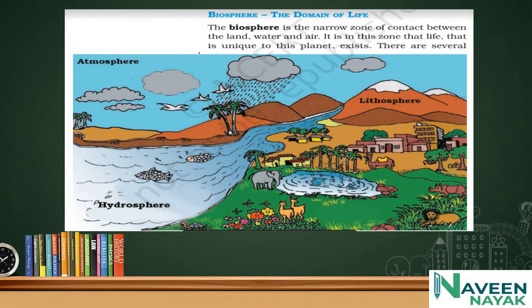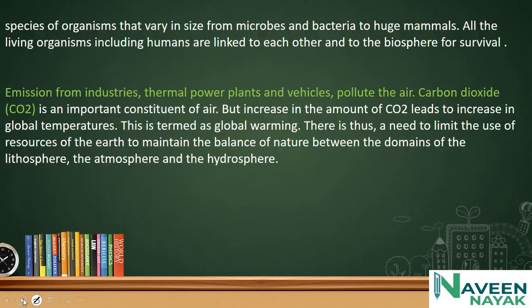Biosphere. This is a combination of the hydrosphere, atmosphere and lithosphere. The biosphere is the narrow zone of contact between land, water and air. It is the zone where life, unique to this planet, exists. There are several species of organisms that vary in size from microbes and bacteria to huge mammals.